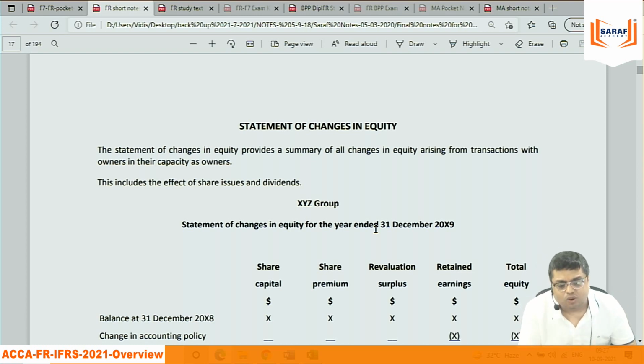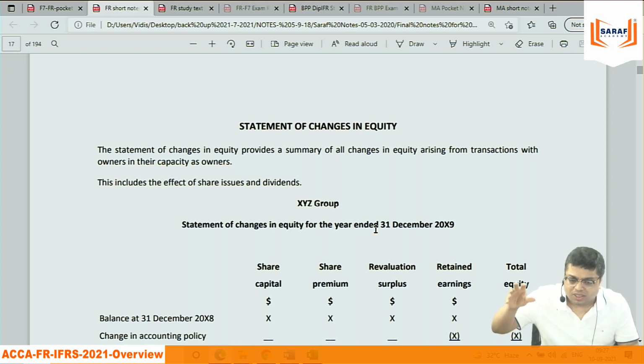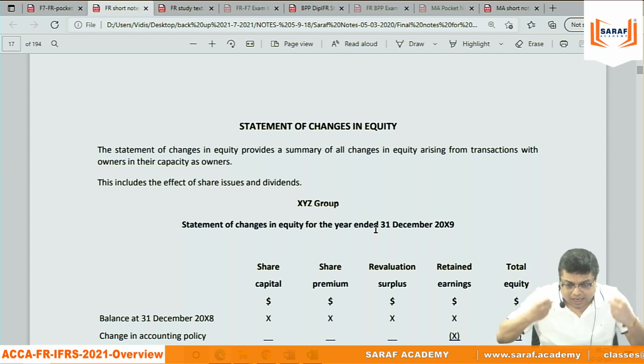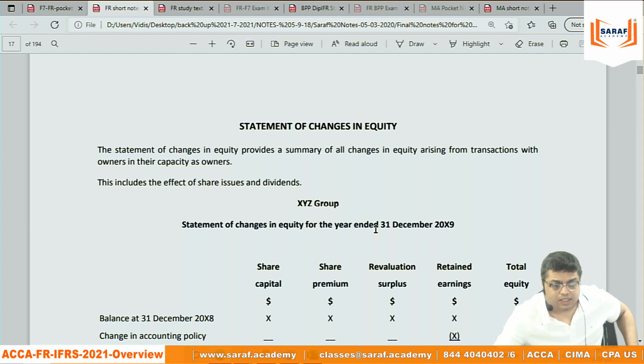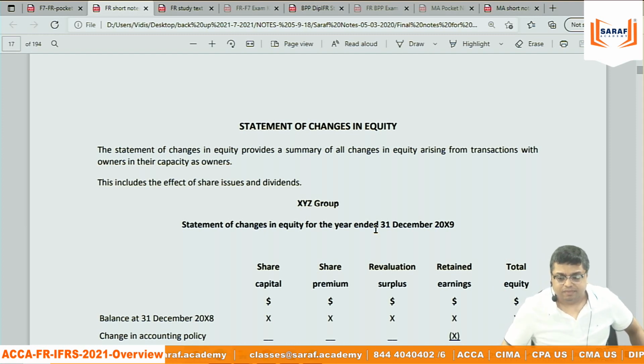And I can revalue my assets, and I can record the revaluation gain in the books of accounts. I will say this is logical also. Why? Because if somebody is looking at the Saraf Academy balance sheet, and they are looking at the property value 2 crore, whereas the property value is 5 crore, so they are not able to analyze the financial strength of the company by looking at the financials. If I will be showing the financial statement property of 5 crore, then they will be able to understand better. What do you think?